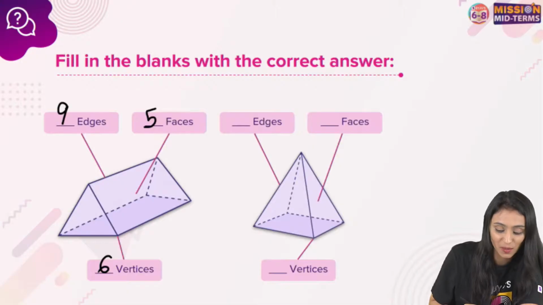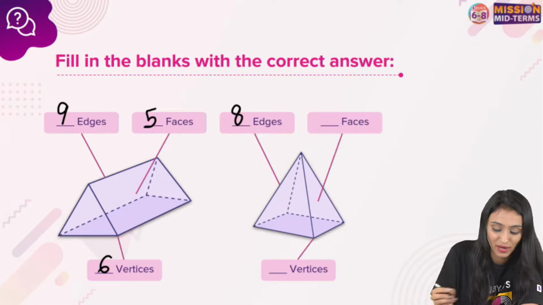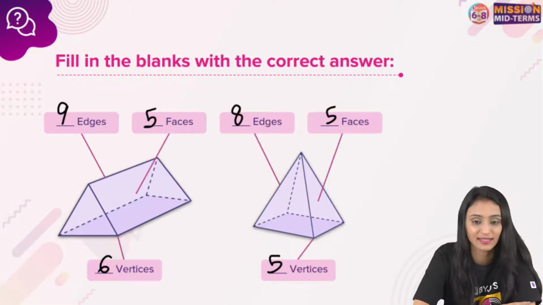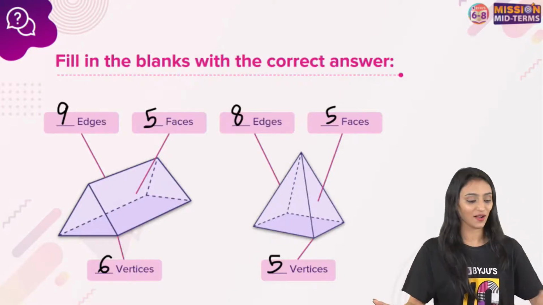Here, how many edges are possible? Edges over here are 8. Right? Faces over here are 5. And vertices over here are again 5. Yes, correct. Ayush, right. 9, 5, 6. Yes. This is clear? All right.